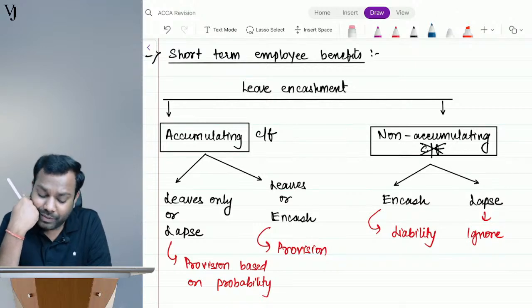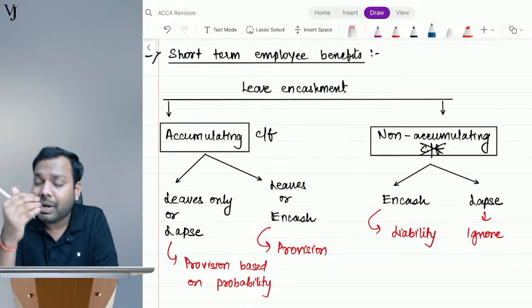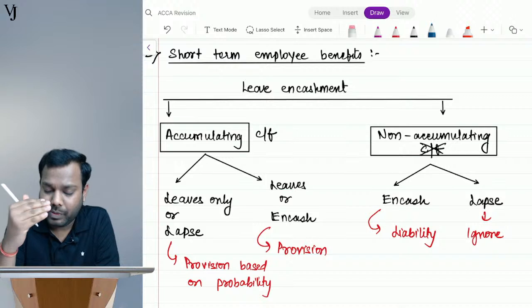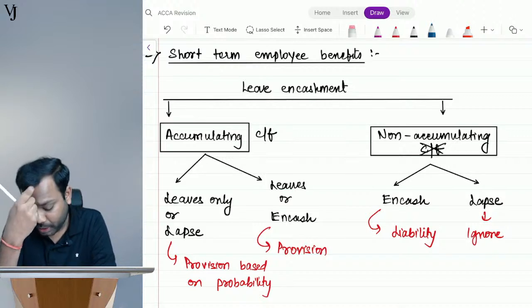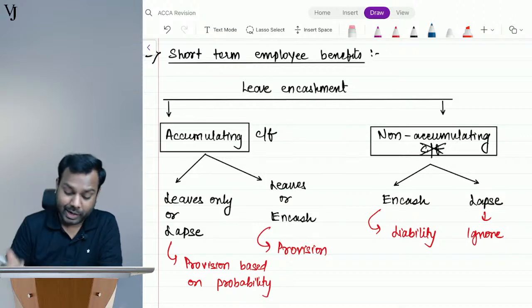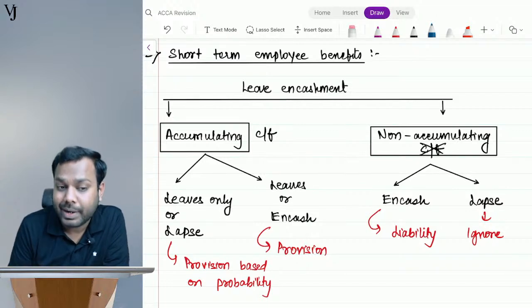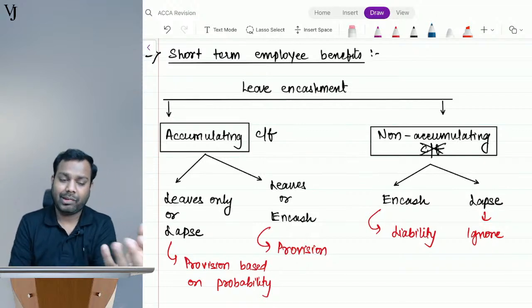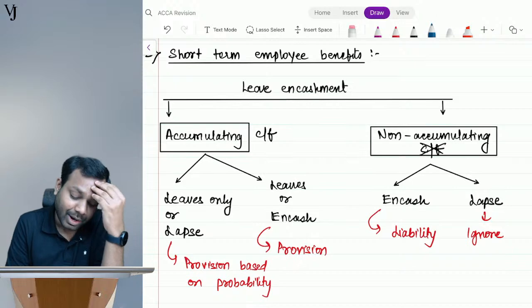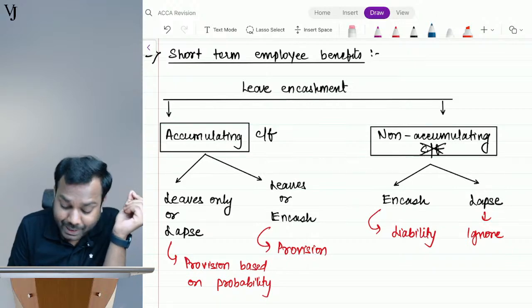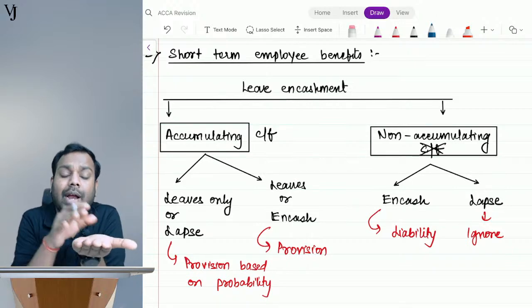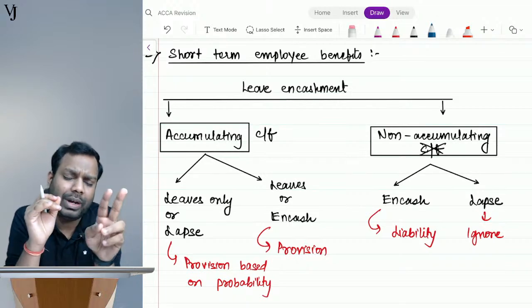Now, leave encashments. So if the leaves can be accumulated, then understand in the next year how those leaves are treated. In the next year, you can adjust these leaves by taking leave only. Let's suppose at the end of the year you have 2 leaves remaining.